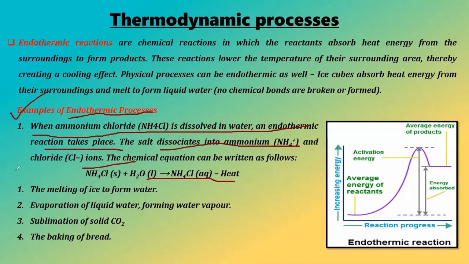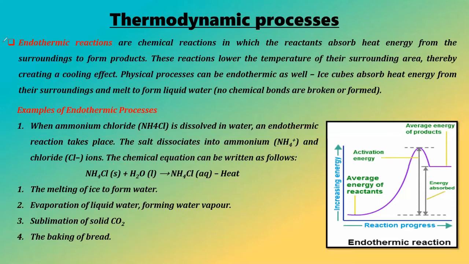Here one numbering problem has come up. If this is 1, then this will be 2, this will be 3, this will be 4, and finally this will be 5. Not a big deal. The melting of ice to form water is an example we have already discussed. Evaporation of liquid water to form vapor will definitely be an example. Sublimation of solid CO2 and baking of bread are some other examples of endothermic processes. So this was all about the endothermic and exothermic reactions.